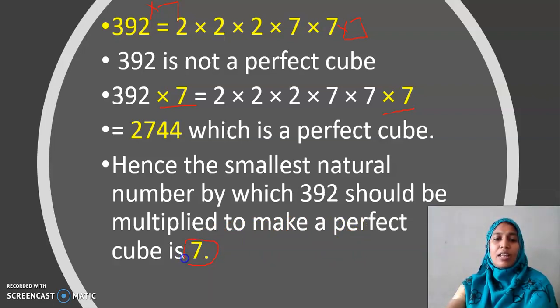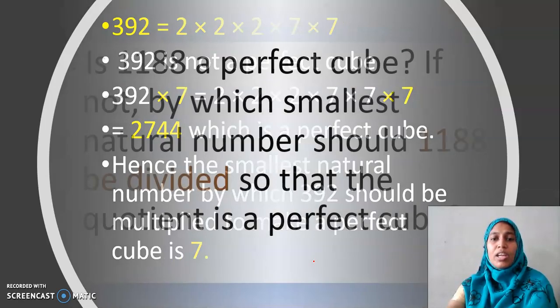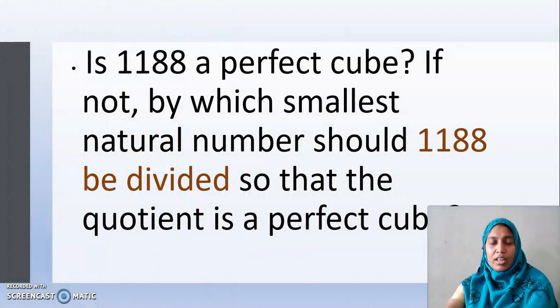The thing that I add to the factors to make triplets is the smallest number that should be multiplied. Is it clear? Now shall we see an example of how to find the number by which we divide. Now again the question is: is 1188 a perfect cube? If not, by which smallest number should 1188 be divided, not multiplied, so that the quotient is a perfect cube?